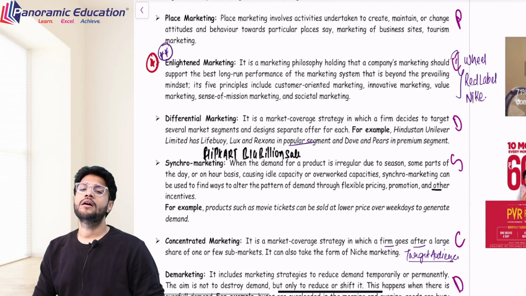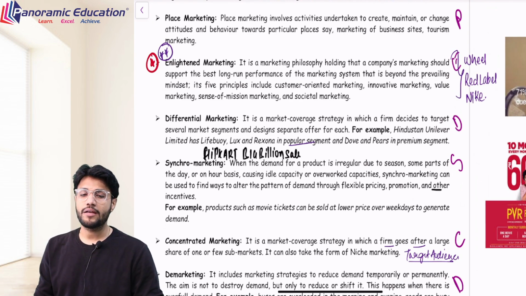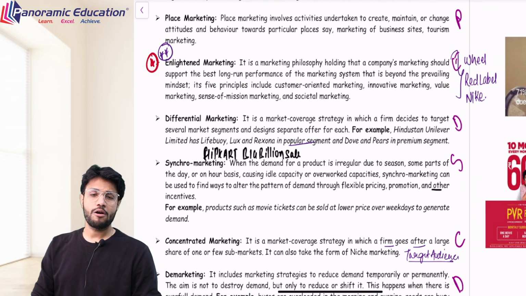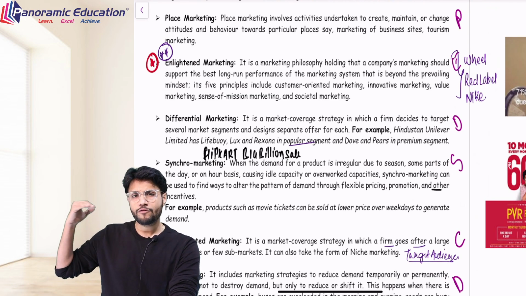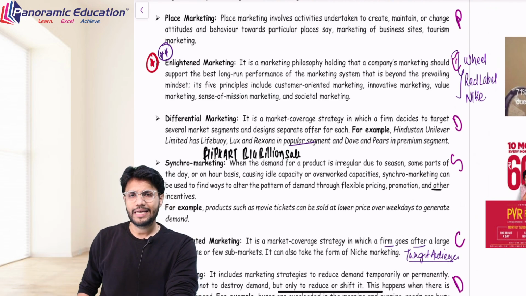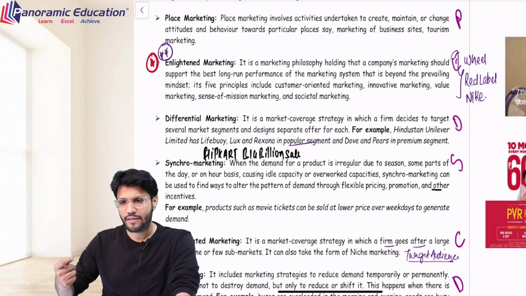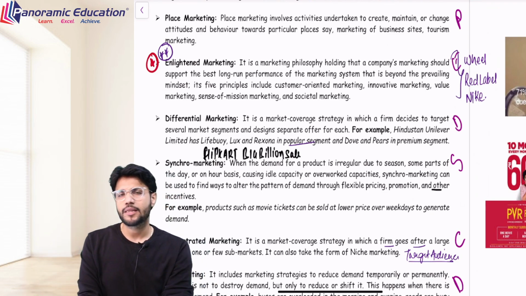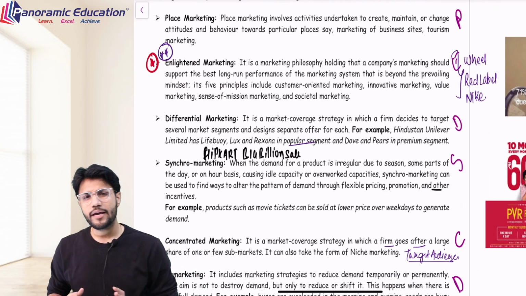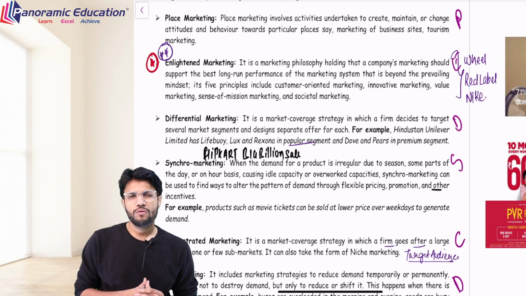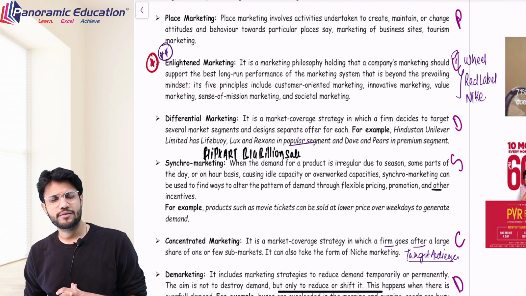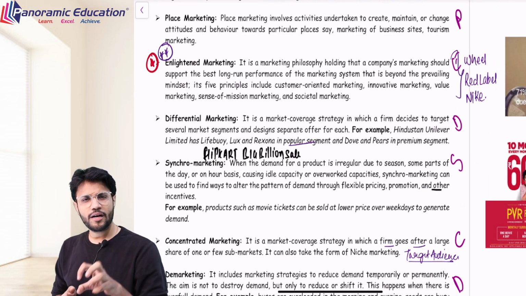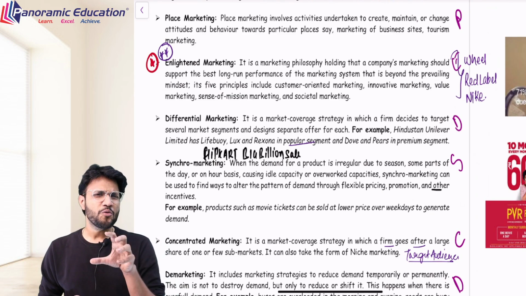And then there is enlightened marketing, differential marketing, synchro marketing, concentrated marketing. These 5 I've left, but these 5 are very important, because all the above topics which we have studied until now can be understood through the name, but here the concept is a bit tricky. So when I say enlightened marketing, see, this is the age where customers do not want to see what your products are offering. They have enough information. For example, what your product is offering and is better than the competition, I don't want to hear from you.